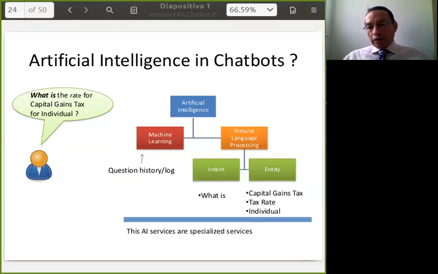So the algorithm goes to the log of previous questions and tries to understand what the user is asking in terms of how similar the question is to previously asked questions.